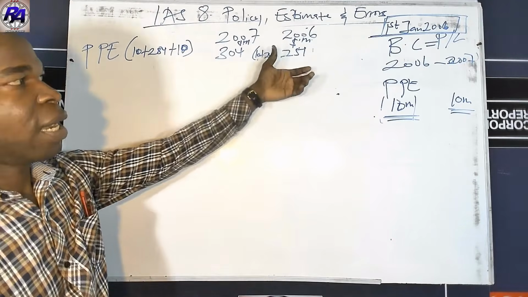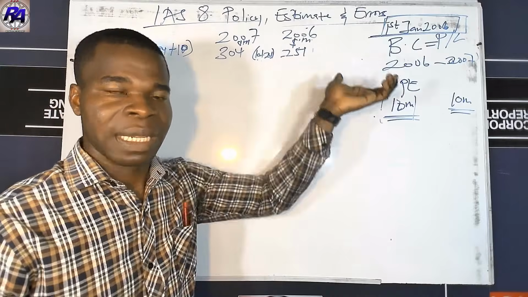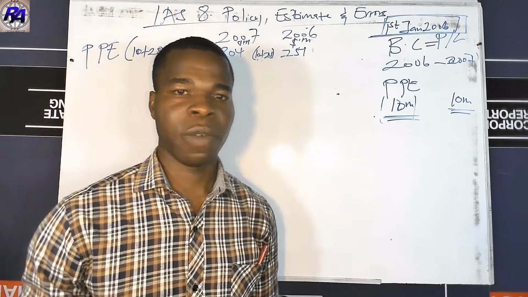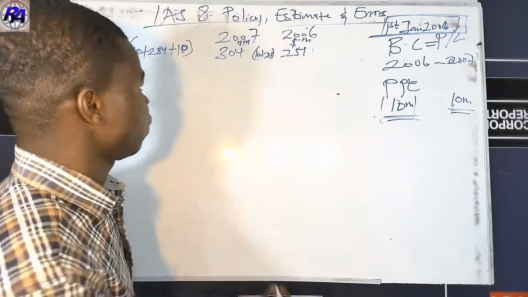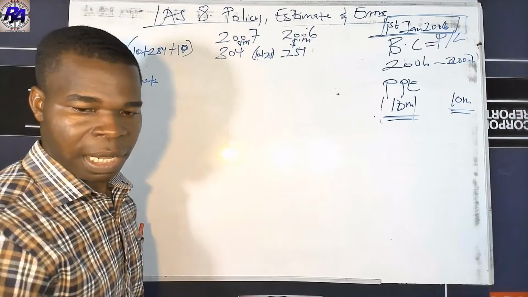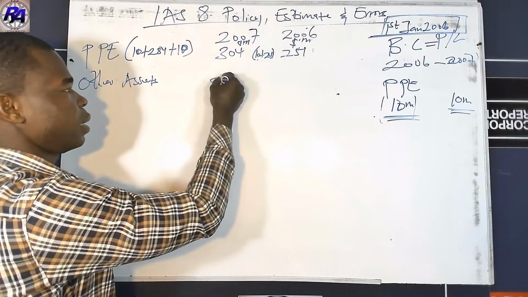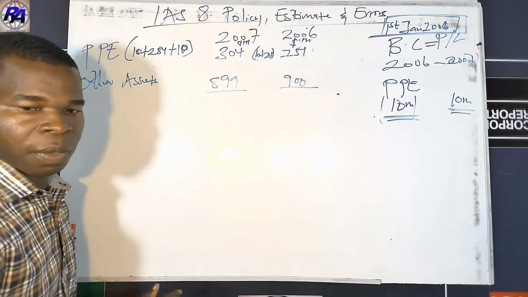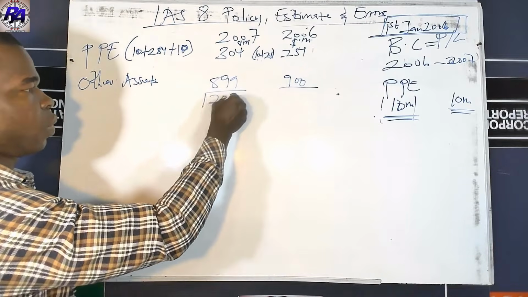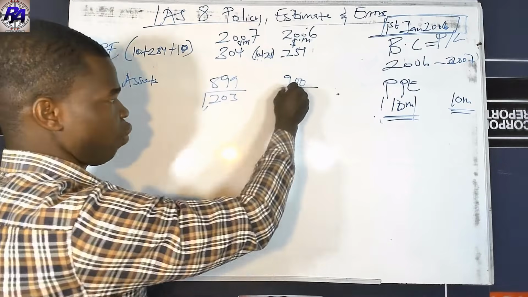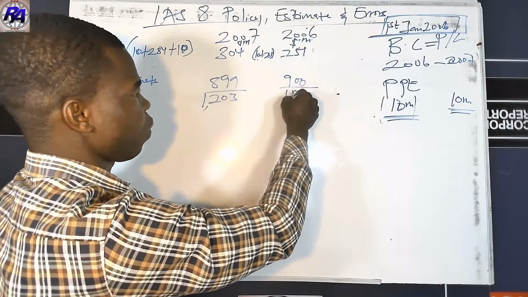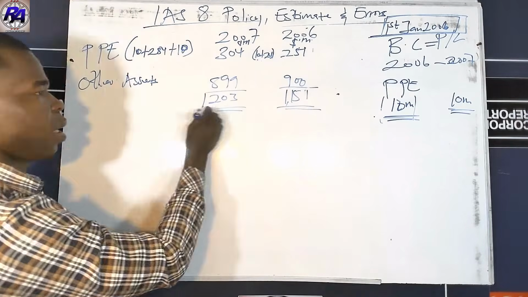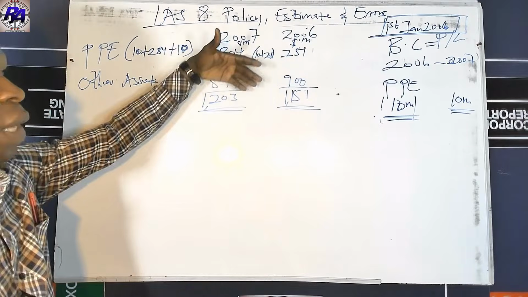So we have gone back to add what was supposed to be treated as an asset, which was previously treated as an expense. Now it is treated as an asset in the books of the entity. If you follow, we have other assets in the question. The other asset in the question was 899 and then 900 over here. So if you add them, you are going to get $1,203 and then $1,151. So this is it for the asset part.